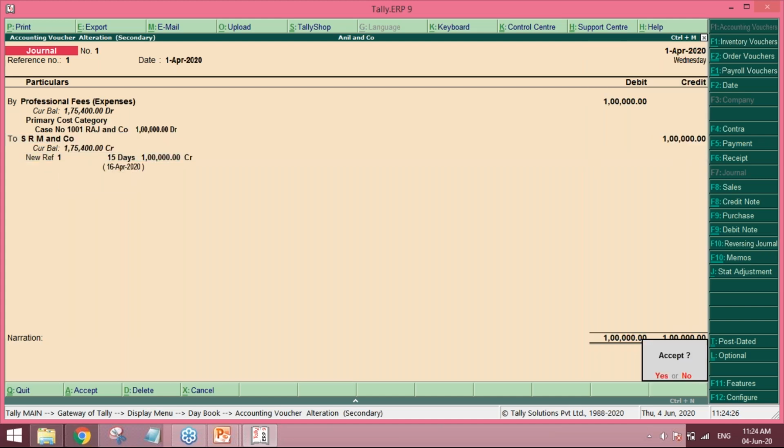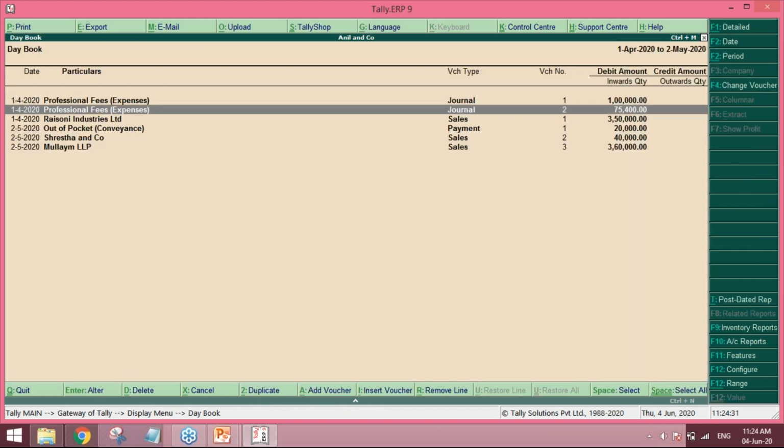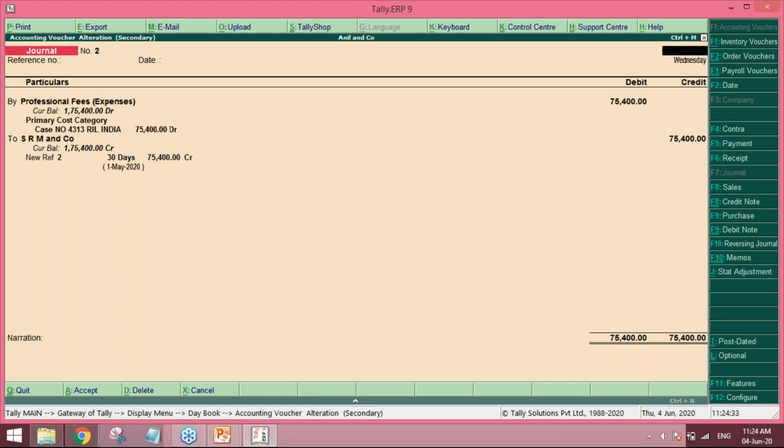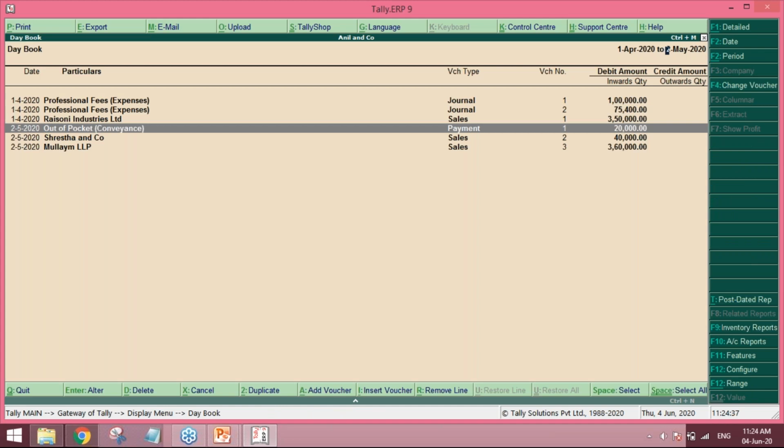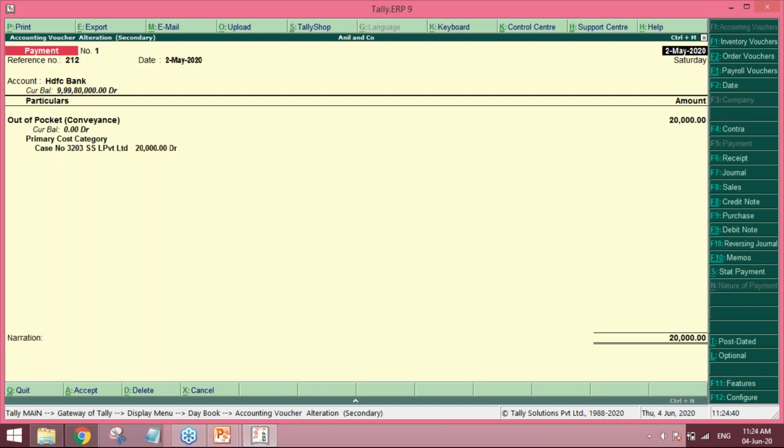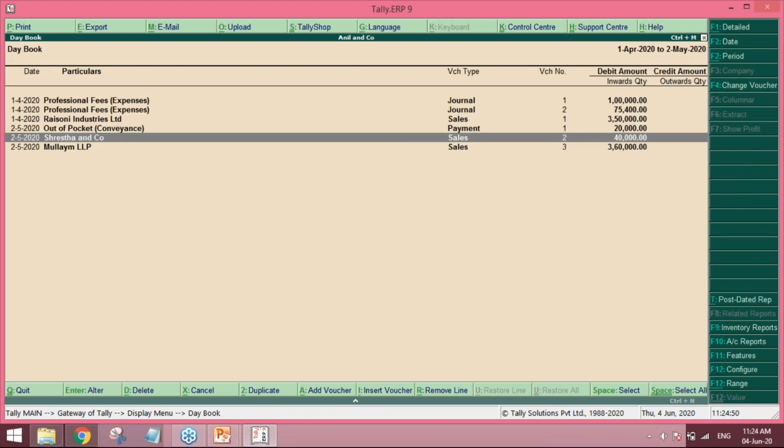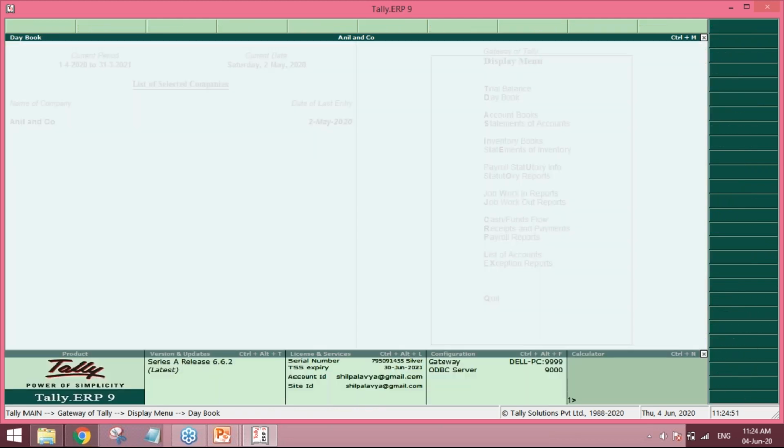Similarly, there are other expenses. Let's take an example, not this one, out of pocket expenses, which has been paid. So this is how it is. After selecting the expense ledger, we have selected the cost center. That is all. Now let's look at the report.